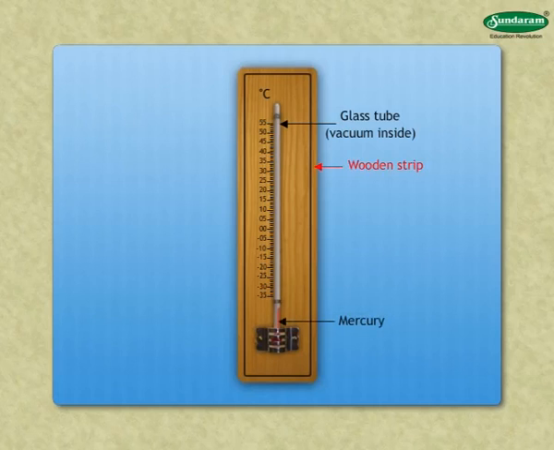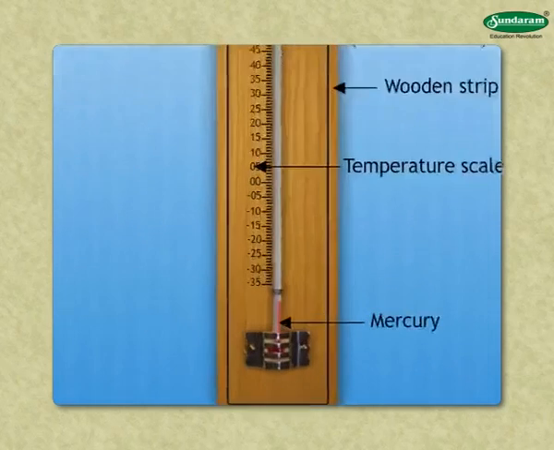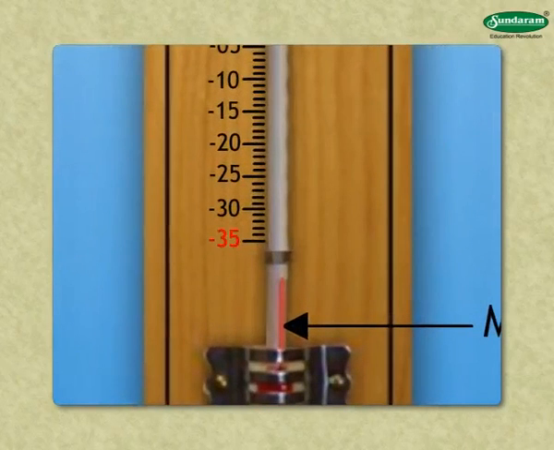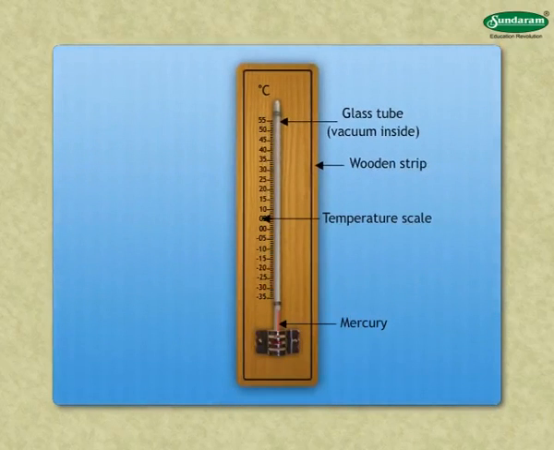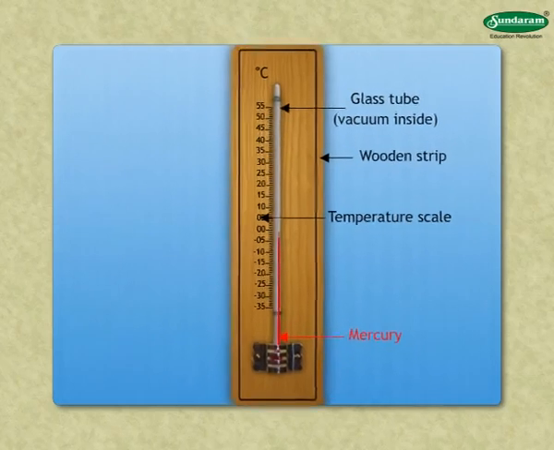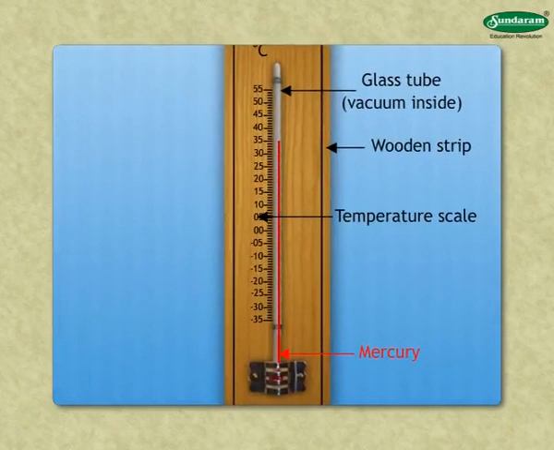The wooden strip on which the glass tube is fitted is calibrated with degrees Celsius scale. The minimum value is -35 degrees Celsius and the maximum value is 55 degrees Celsius. When the air temperature rises, the mercury in the tube expands and moves upwards in the tube.